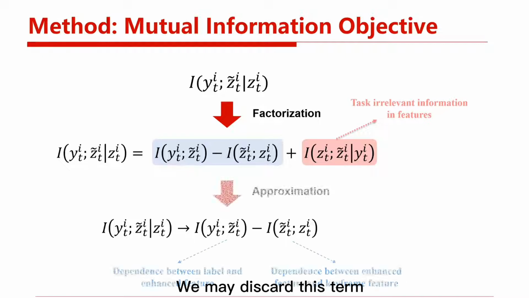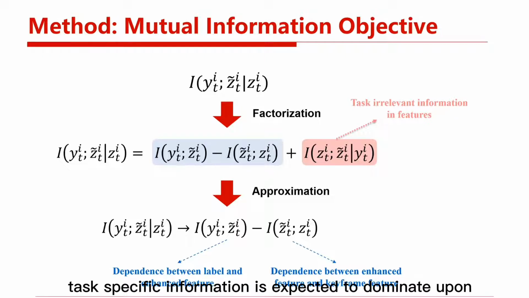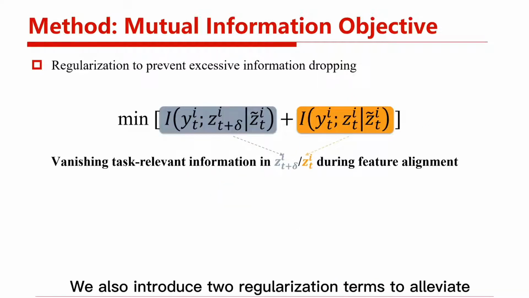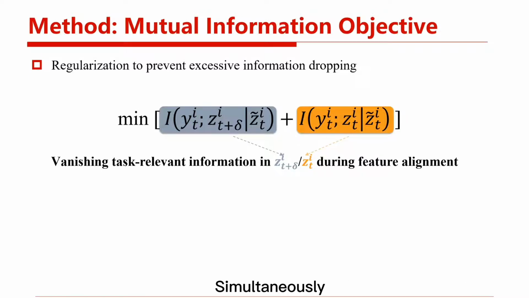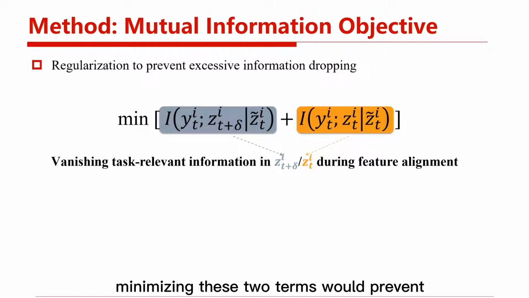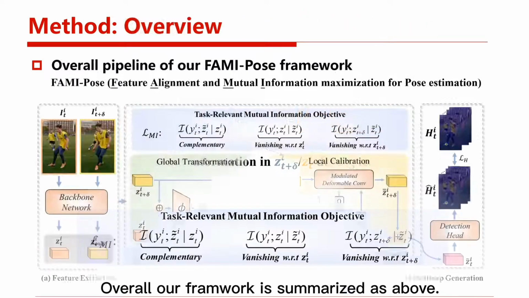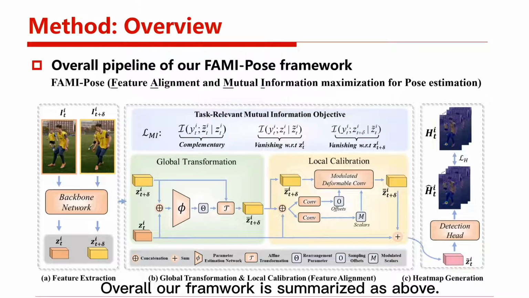We may discard this term since the task-specific information is expected to dominate upon sufficient training. Therefore, our mutual information objective is approximated by the dependence between the label and the enhanced feature, minus the mutual dependence of the features. We also introduce two regularization terms to alleviate information dropping. Simultaneously minimizing these two terms will prevent excessive information loss from the supporting frame and keyframe features. Overall, our framework is summarized as above.